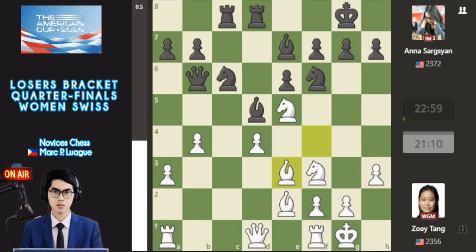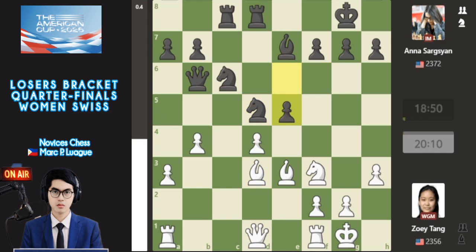Okay, bishop e3 here, and also bishop captures, knight takes. So it means if you try bishop captures, it is okay. Or maybe the first move by Zoey Tang is knight takes f3, and also knight d5. Okay, knight d5 here with Sargsyan, without threatening the bishop here. So this is more control with attacks here. And Zoey Tang plays bishop d3, e5 by Sargsyan, and also bishop f5, threatening the rooks here.